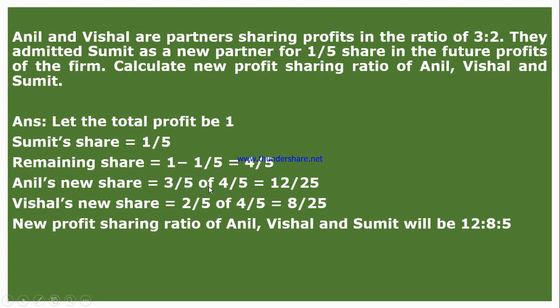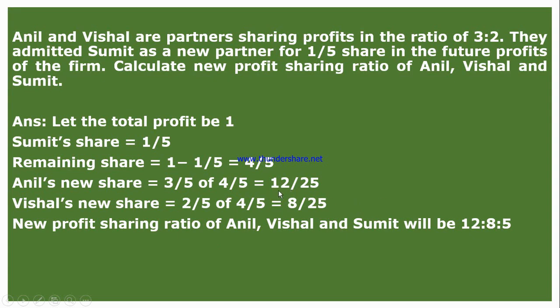If you multiply it, you will get 12/25. Now, how much will Vishal's share be? That is the remaining share 4/5 of 2/5. His share was 2/5. If you multiply it, you will get 4 into 2 is equal to 8/25. So now we got it. Now, what will be the new profit sharing ratio of Anil, Vishal and Sumit? That will be 12:8:5. How?